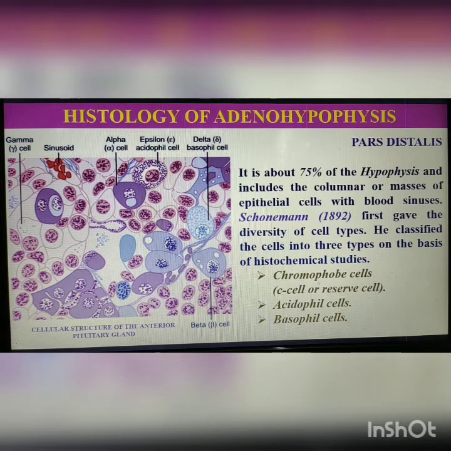First cell type is chromophobe cells, second is acidophil cells, and third is basophil cells. In this figure you may see the acidophil cells, these are large, basophil cells, gamma cells, alpha cells, blood vessels or sinusoids, beta cells.